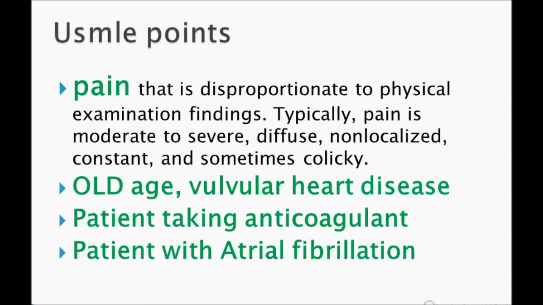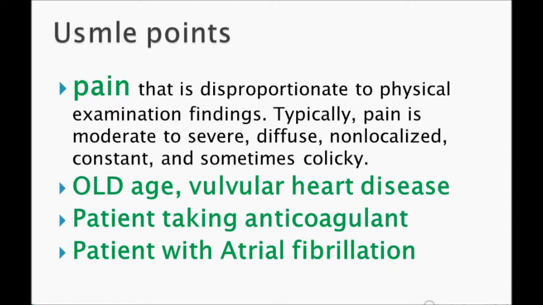Okay, USMLE points, remember how they present in the USMLE. Pain that is disproportionate to the physical examination. Typically the pain is moderate to severe, diffuse, non-localized, constant and sometimes colicky. In the USMLE they give an old age, 70-year-old man with valvular heart disease who comes with severe abdominal pain. First think of acute mesenteric ischemia. Why? Because the treatment is very important. If it's diverticulitis, diverticulosis or some other problem, then you can investigate, but in this you have to treat it. That's why these are very important points you need to remember.